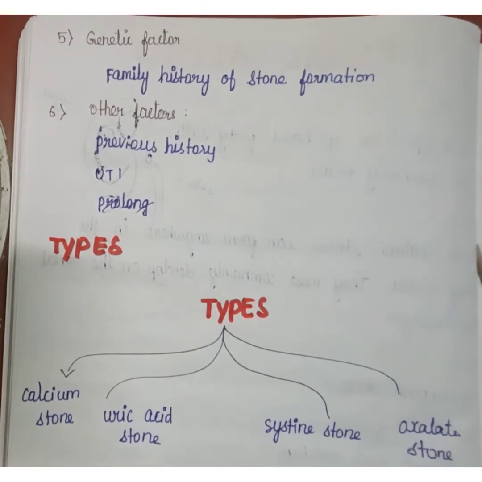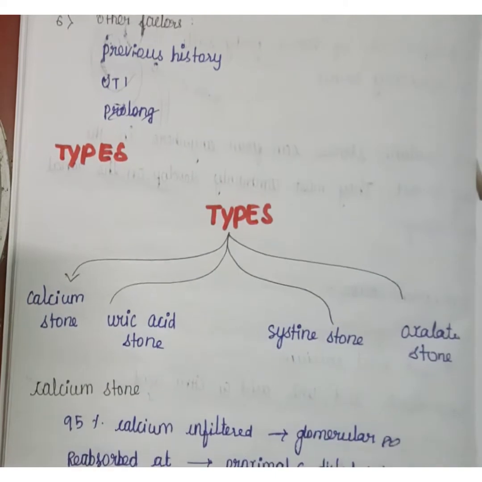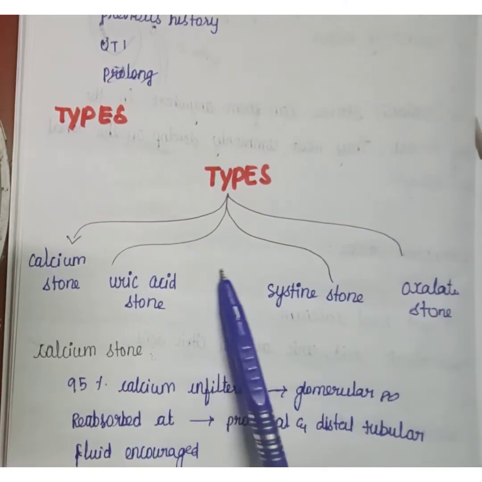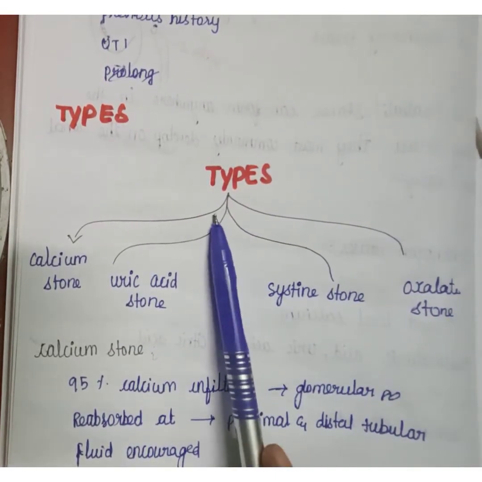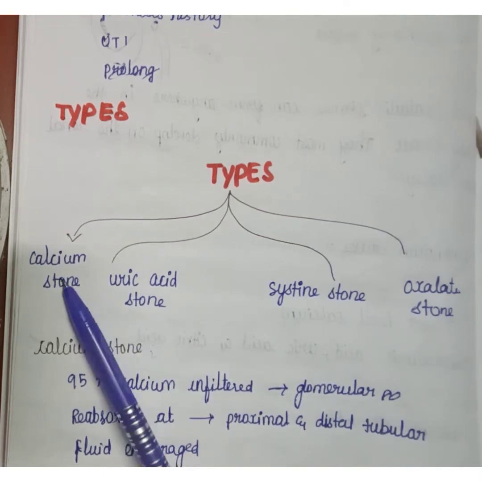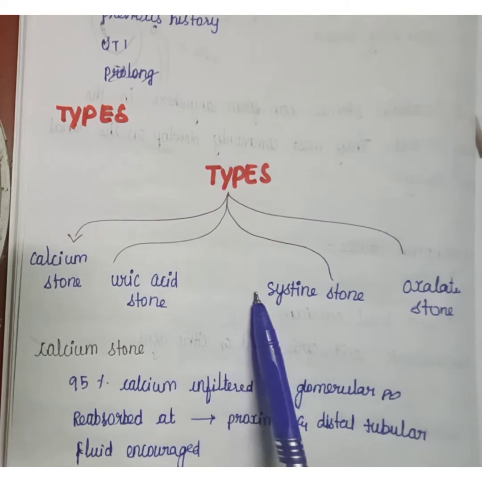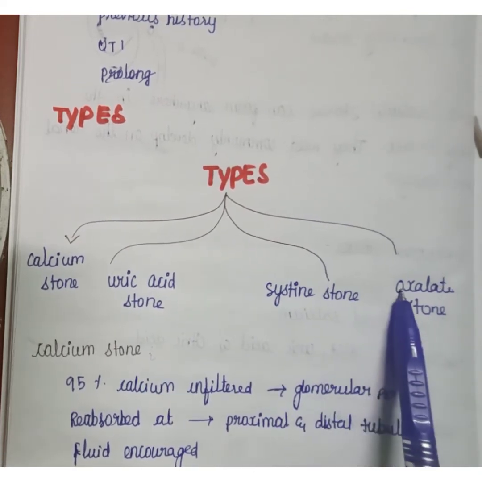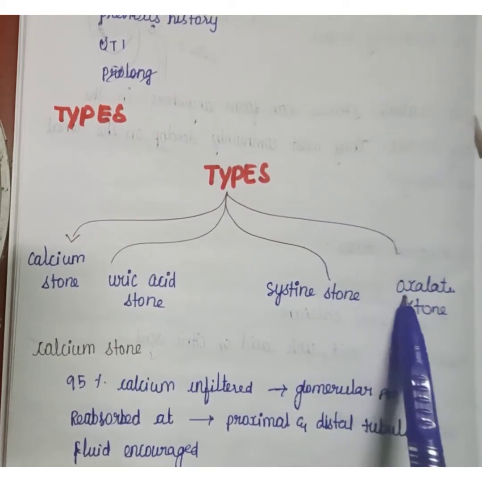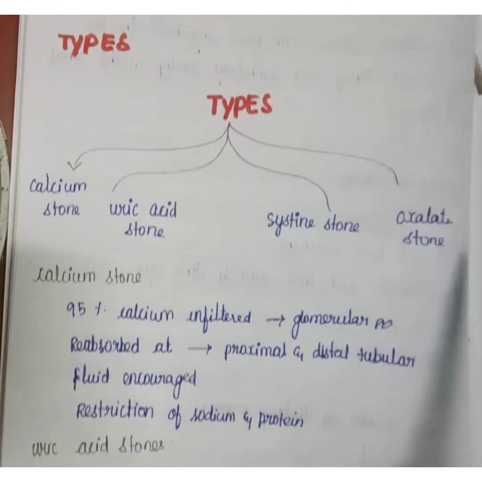Next we are going to see the types. There are 4 types of kidney stones, so let's see them one by one. The first type is calcium stone, the second type is uric acid stone, the third one is cystine stone, and the fourth one is oxalate stone. So let's see calcium stone.